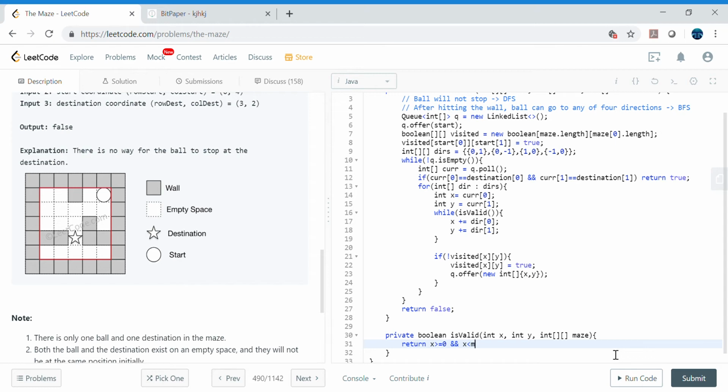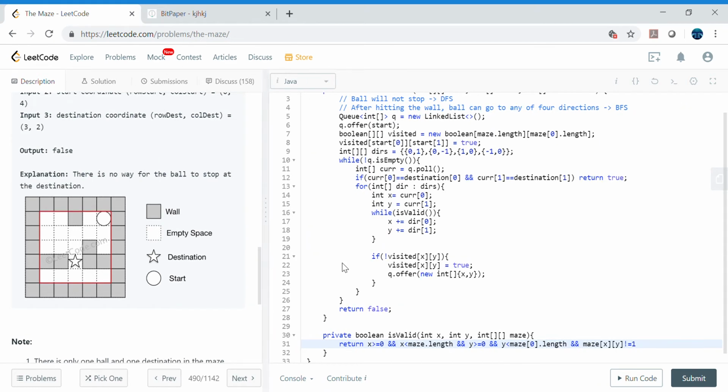And x is less than maze dot length, and y is greater than or equal to 0, so these directions should be valid, right? That's why we need to check all these things. So y less than maze 0 dot length, and this maze x and y coordinates should not be the wall, so not equals to 1. All right, if this is the case, then go ahead and return, this will be valid.